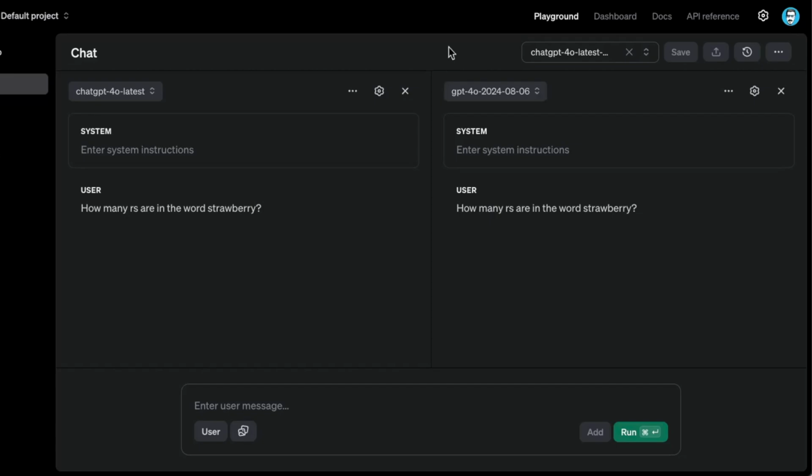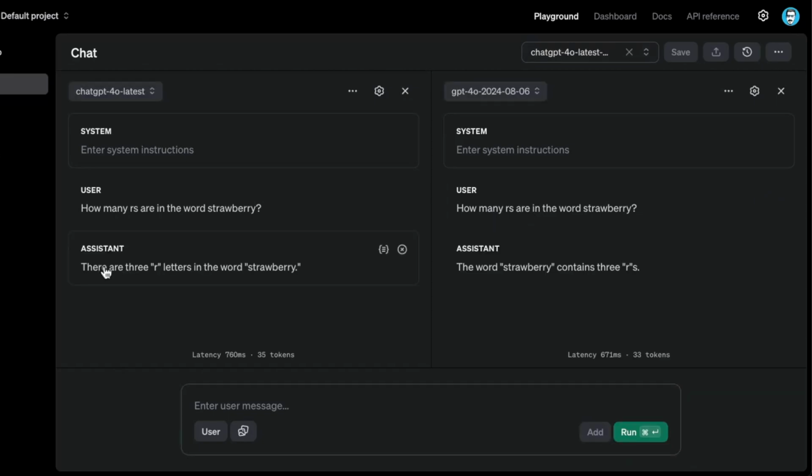There's a lot of buzz around this particular concept of strawberry, how this model cannot count the number of R's in the word strawberry. And there were a lot of different screenshots shared on X about this particular question and that ChatGPT was getting this right. So let's test. All right, so here we have, there are 3 R's in the word strawberry. So it looks like this is the first time I'm seeing that any ChatGPT model get this right.